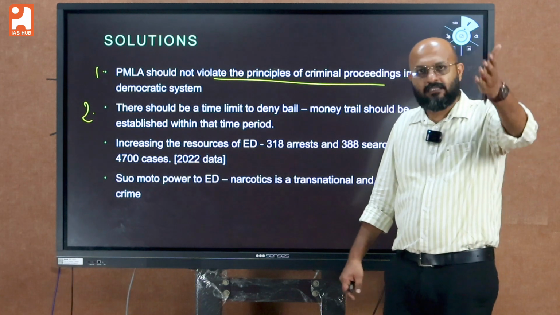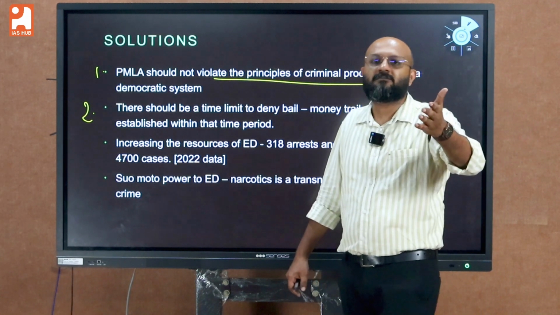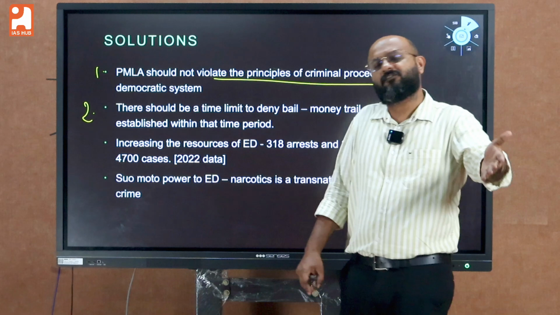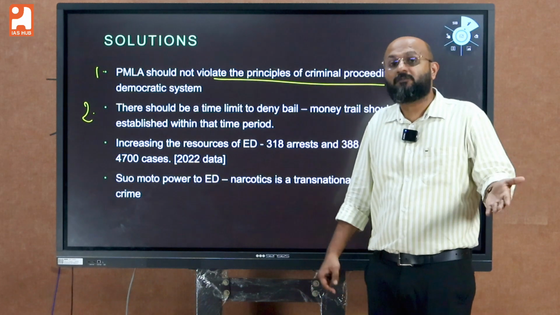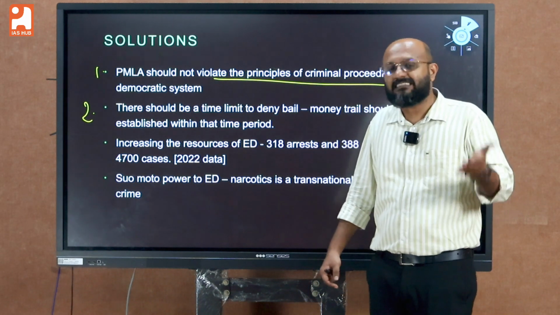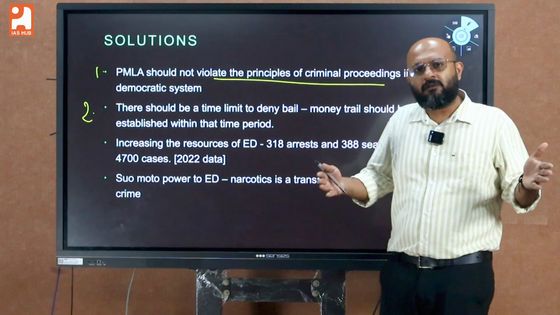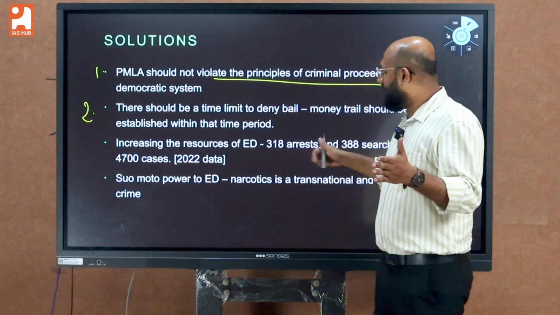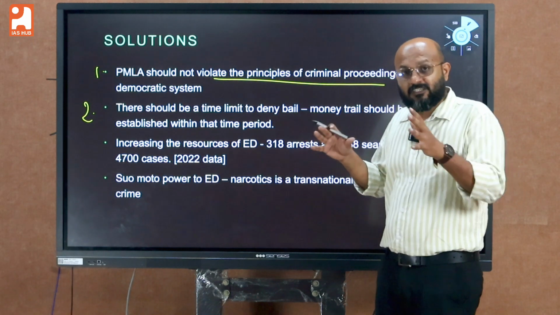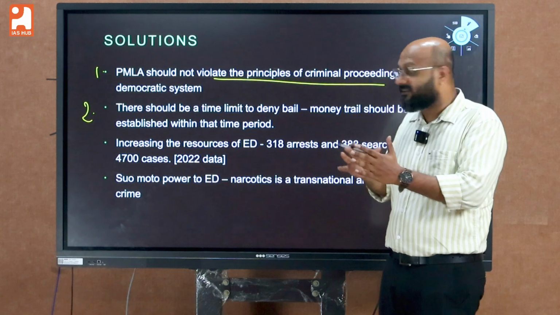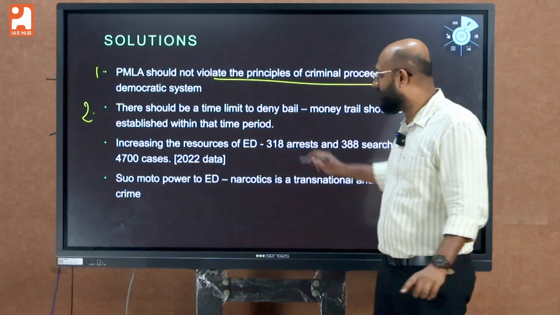Take the example of again that education minister of Delhi who has been languishing in jail for months. For how long should he be in jail? If that is the case of a powerful political person, imagine the case of a normal person. So the stringent conditions or non-bailable nature of the offense, there should be a time limit for it.